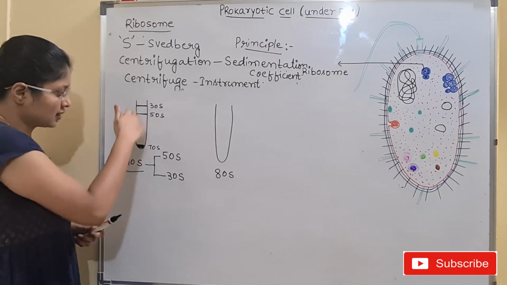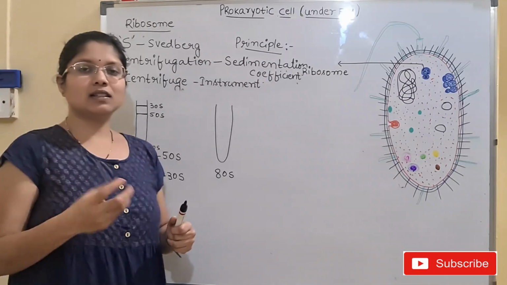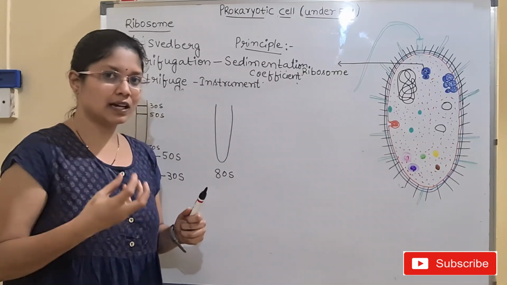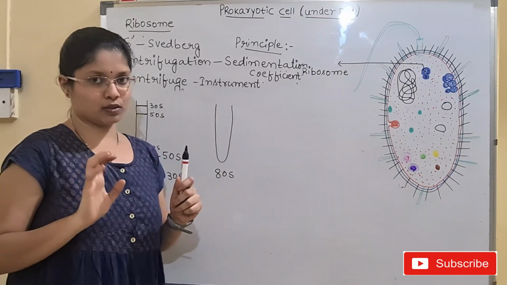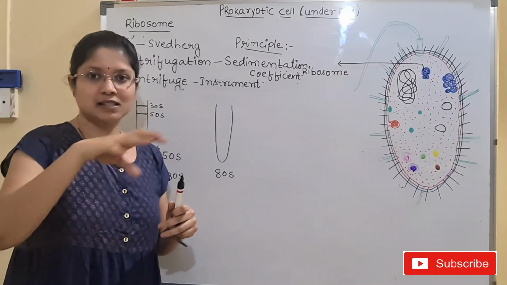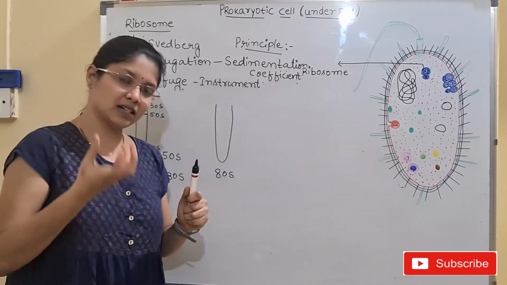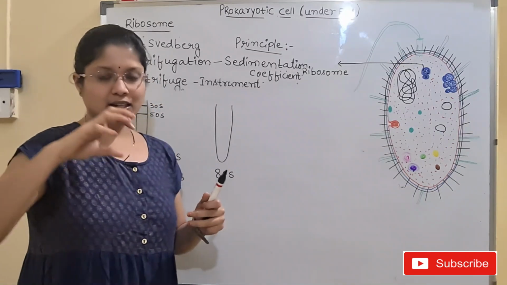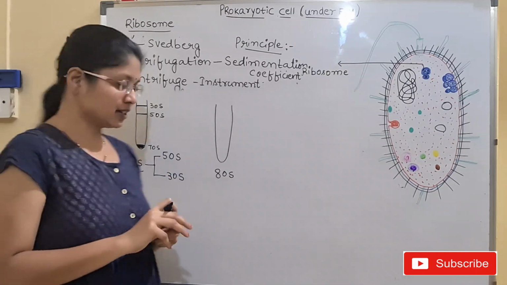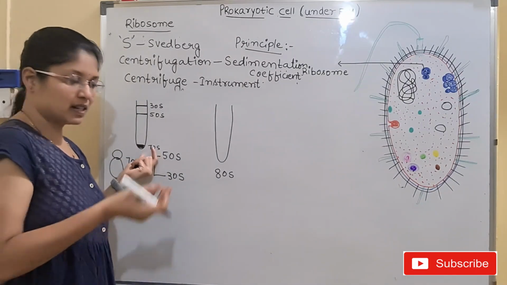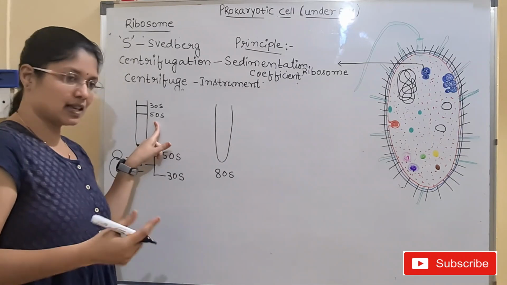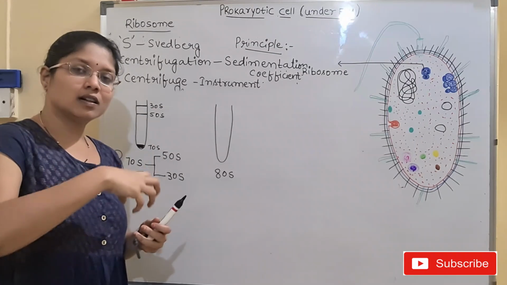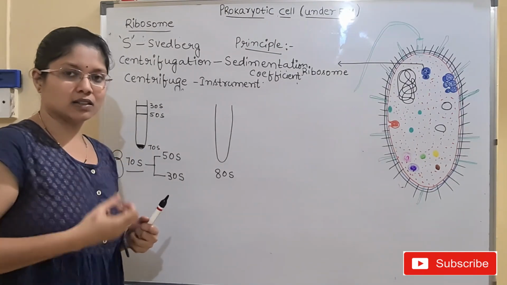Okay. So why are these ribosomes like this? I have told you in the cell, the ribosomes can be a complete ribosome, or they can be detachable ribosomes. The free subunits are also present around the cell cytoplasm, as well as the complete ribosomes inside the cell cytoplasm. And hence when you separate these organelles, we will get three types of fractions: complete ribosomes, which will be present at the bottom, and we have 50s and also 30s. All of them are separated. So individually you can extract them and study them under the microscope.